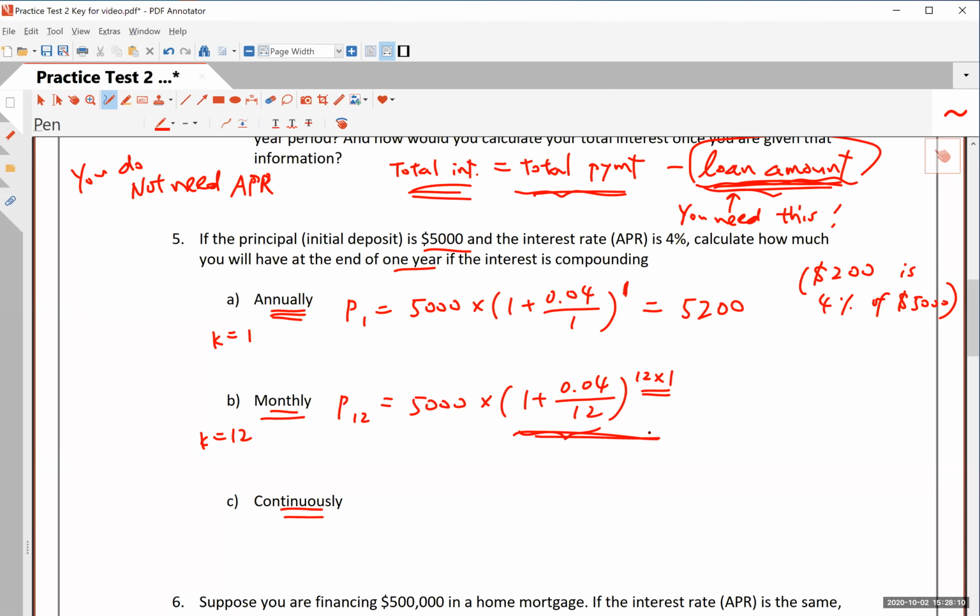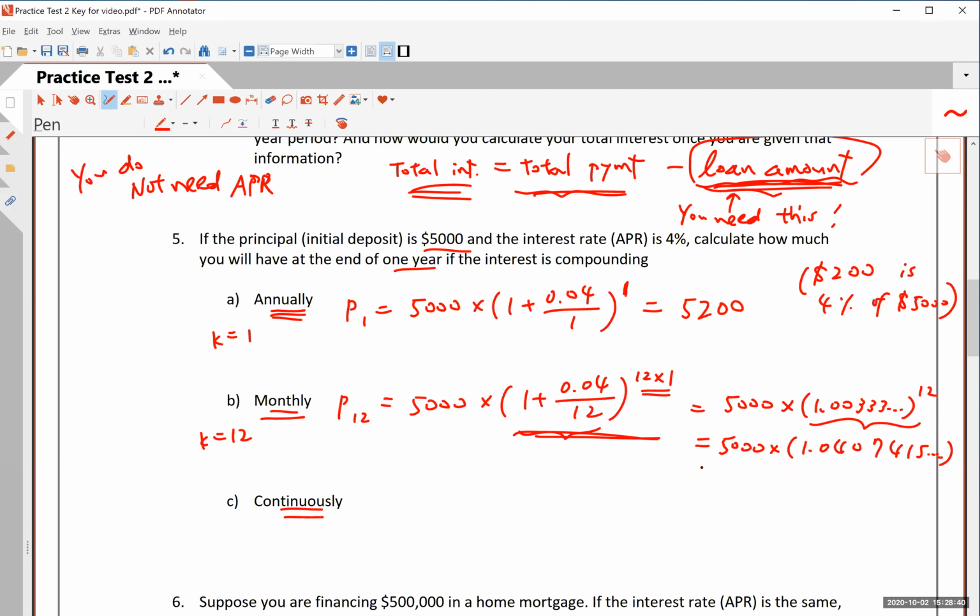I will jot this down. This is going to be 5,000 times 1.04 divided by 12, and then you raise it to the 12th power. So try to do this part first, okay? And so if you raise it to the 12th power, I'm going to write down this intermediate step. This will be 1.04074, and so on.